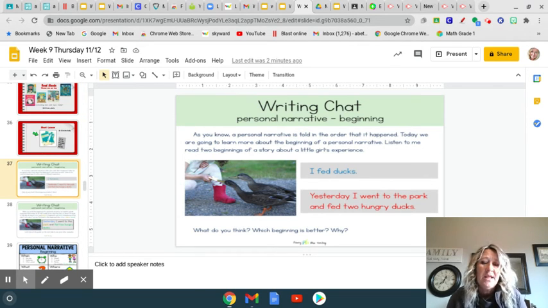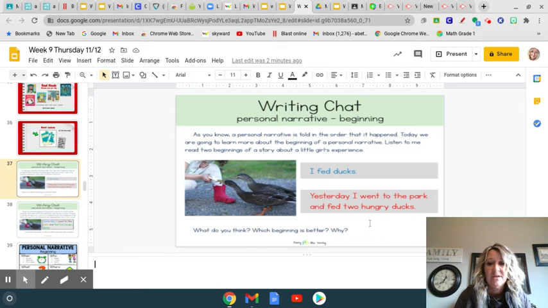So the first way that they wrote it is, "I fed ducks." Okay. And then the next one, how they wrote it is, "Yesterday I went to the park and fed two hungry ducks." What do you think? What beginning's better? I think the red one is the beginning that I think is the best one because it has more detail in it.